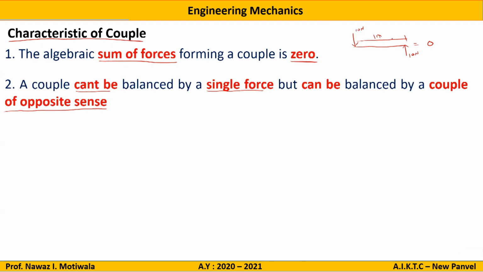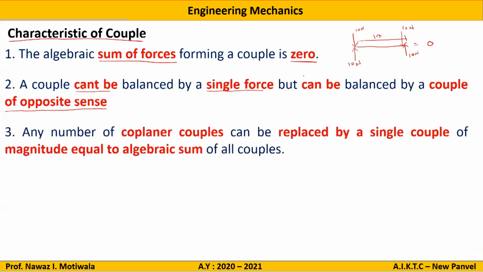Again, if I refer to this figure, the forces will be tending to move the body in the anti-clockwise direction. If I want to balance it, I have to apply two opposite forces at this end and this end. That means a couple of opposite ends to keep it balanced. That's why it is written that it is not balanced by a single force, but can be balanced by a couple at opposite ends.